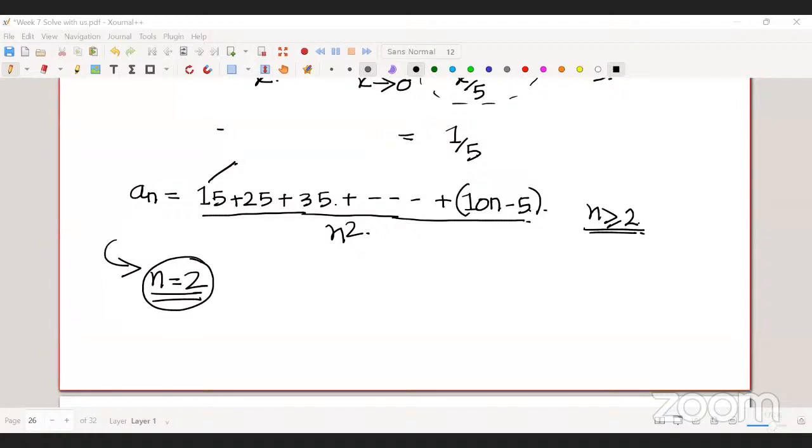Okay. Any other doubt? Punnendu Sukla, I guess.